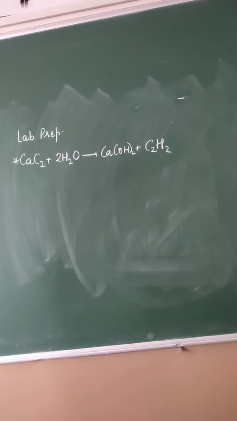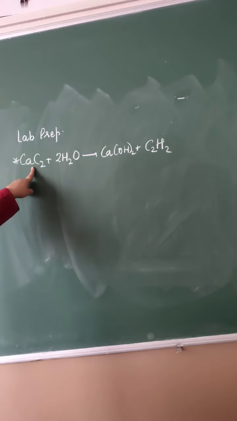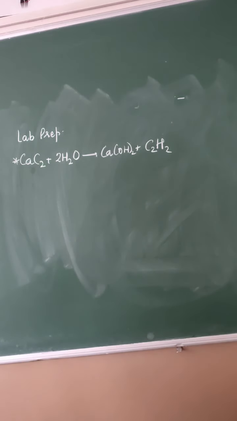But remember one thing, this calcium carbide contains some impurities. Impurities like phosphine, hydrogen sulfide, ammonia, arsenic are formed along with acetylene. Why are these formed along with acetylene? Because this calcium carbide contains some impurities, calcium phosphide and calcium sulfide. Due to these impurities, together with the ethyne, some impurities are also being produced. Those impurities should be removed. They are removed by passing through water.